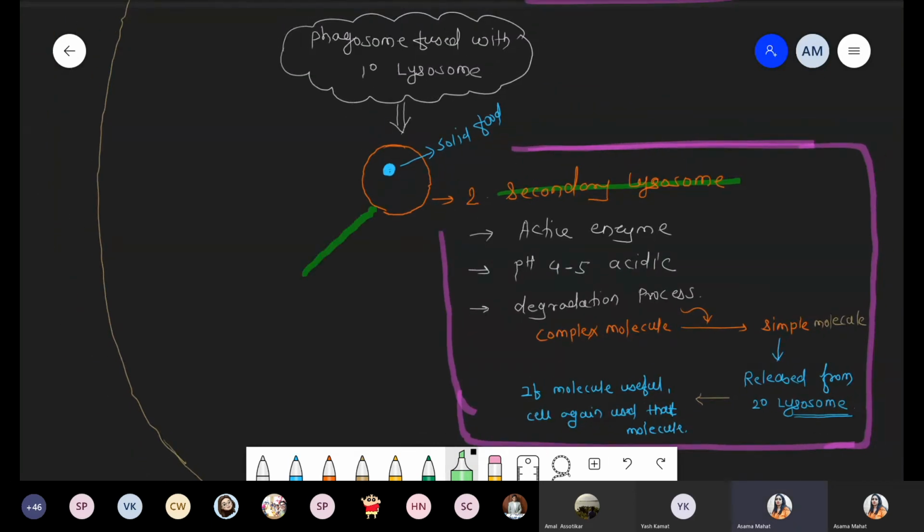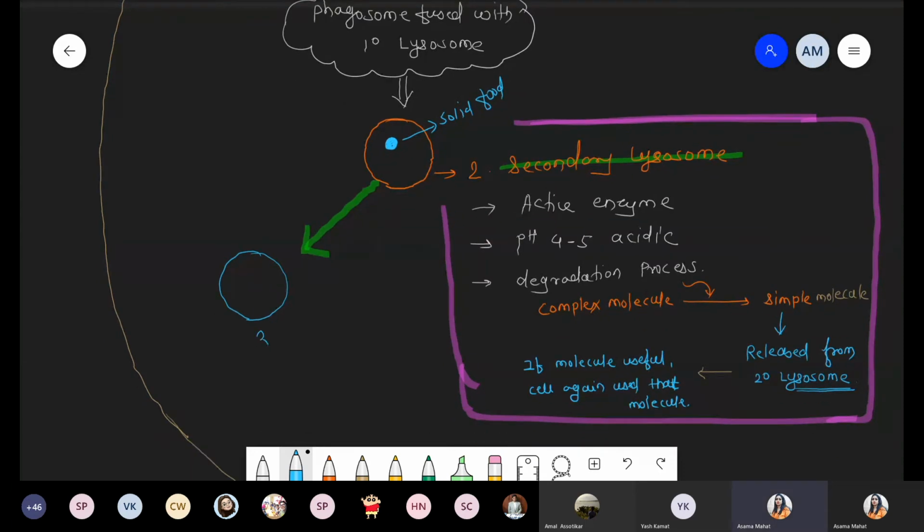Further, it is converted into the third type, that is residual bodies. Residual bodies, okay.